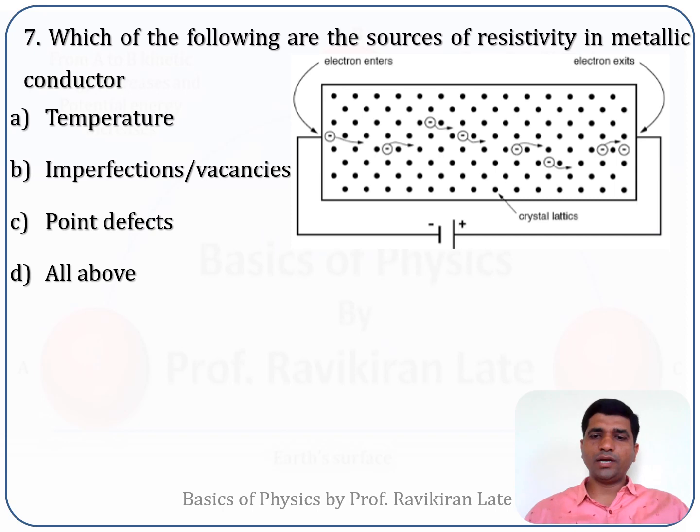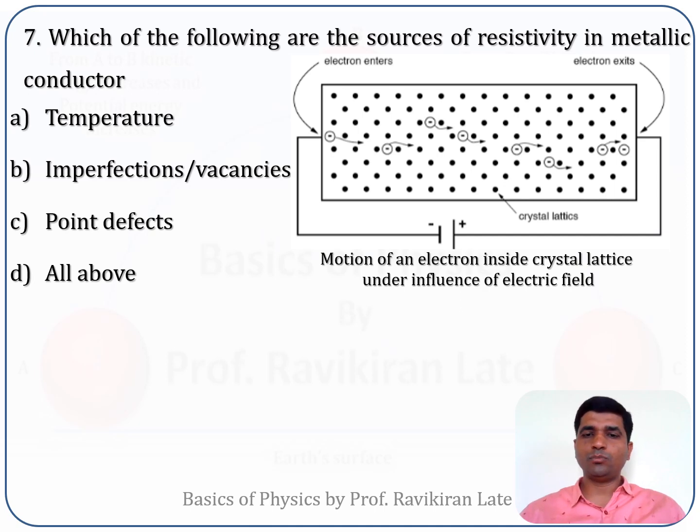Now see, whenever you consider any kind of metallic conductor, it is made up of crystal lattices, and these crystal lattices have a periodic arrangement. This figure shows the motion of an electron inside a crystal lattice under the influence of an electric field, because we have applied some voltage.